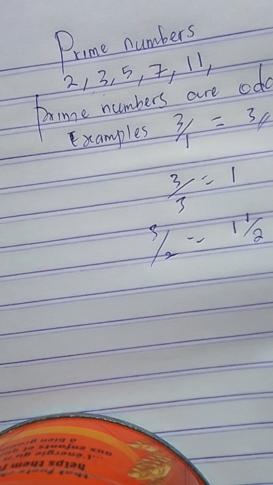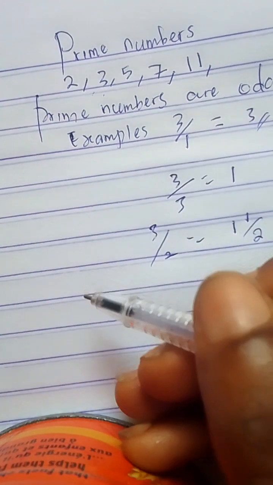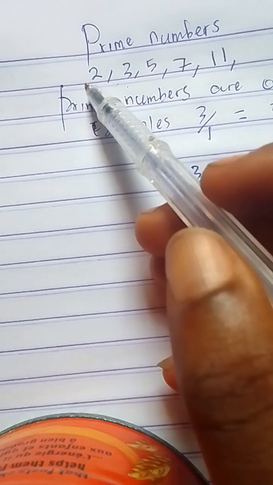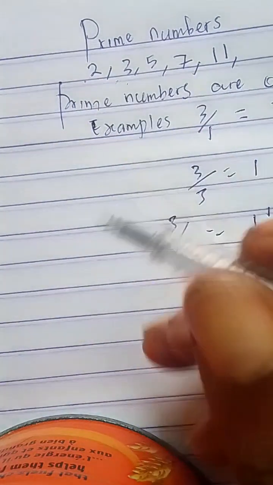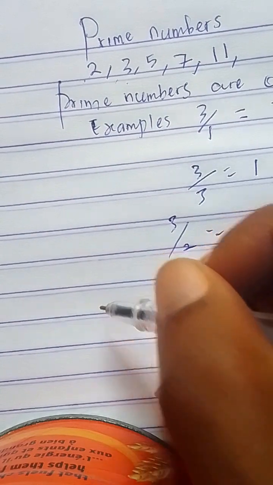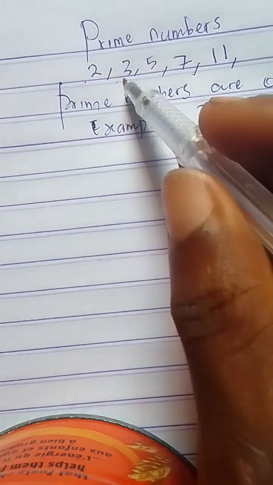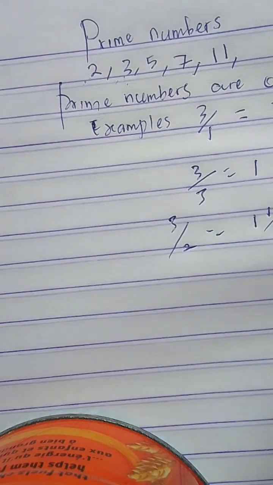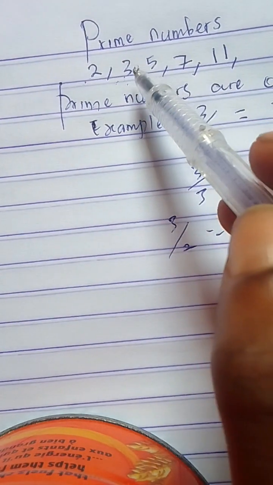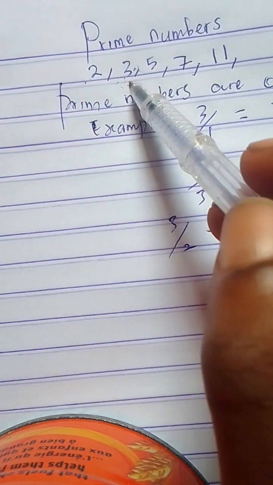So any number that you cannot divide with any other number except 1 and itself is automatically a prime number. If you say 2, it becomes a prime number because it can only be divided by 1 and itself. Let's go with 3. 3 is a prime number because it can only be divided by 1 and itself.